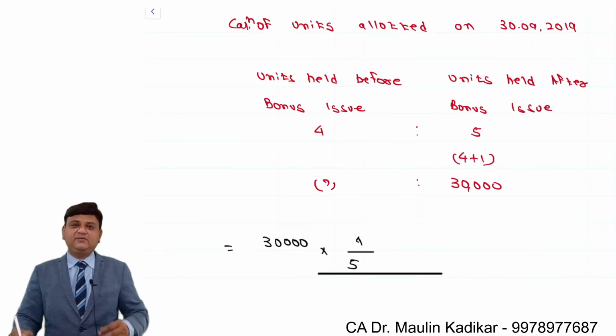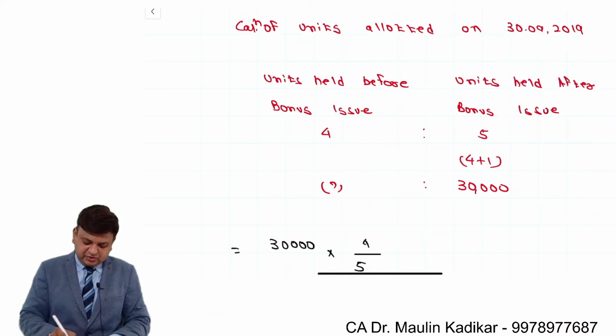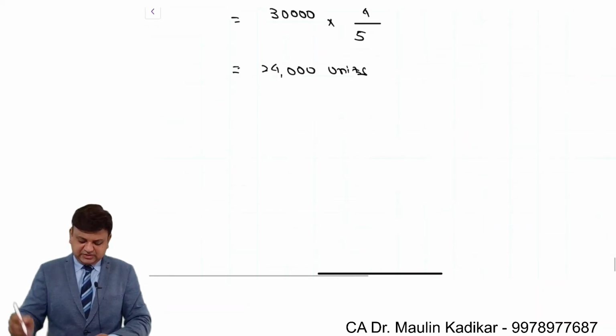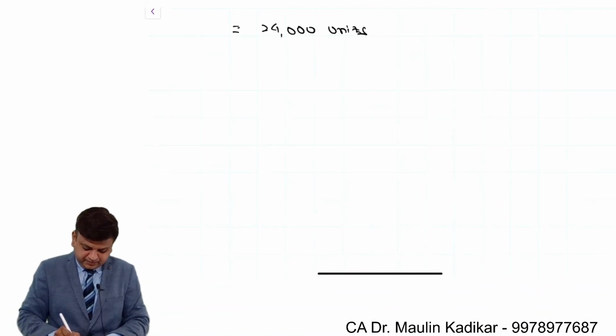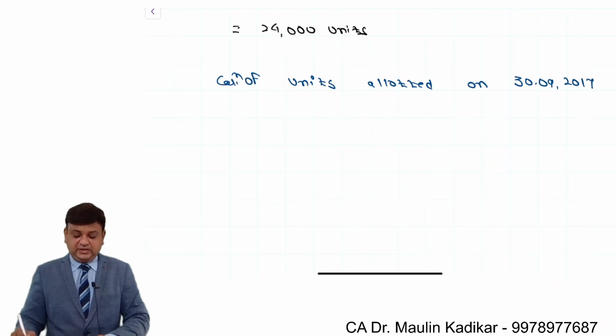Now again a similar working note is required to be prepared for calculation of the units allotted on 30th of September 2017. So calculation of units allotted on 30th of September 2017.